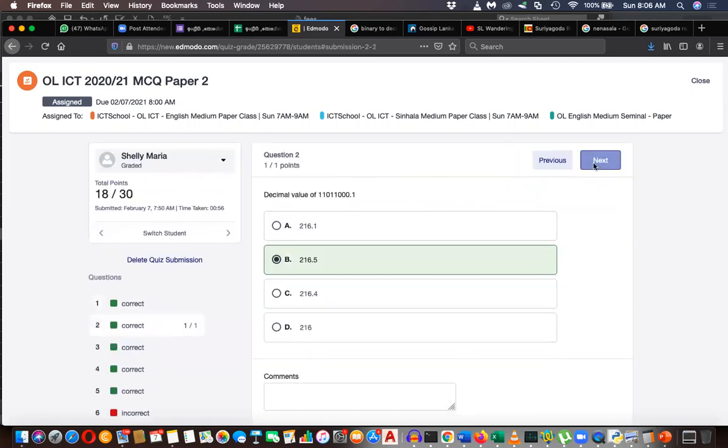So the next one. Decimal value of, I have given something with a decimal point. Anyway, the integer answer is 260. You have to add. 128 plus 128 plus 64 is 192. 192 plus 16 is 208. 208 plus 8 is 216. So you know the pattern, right?